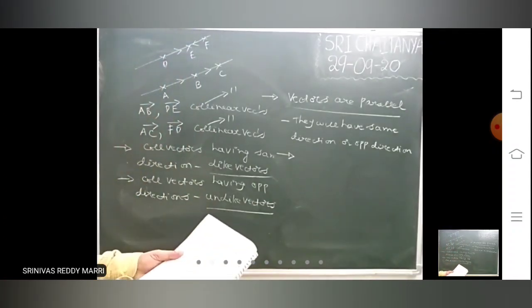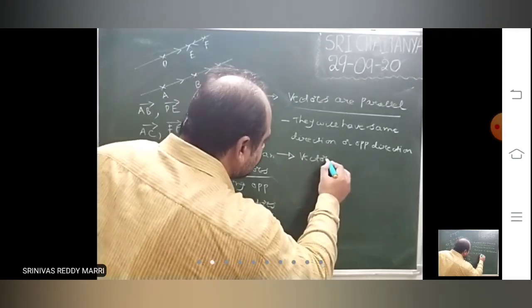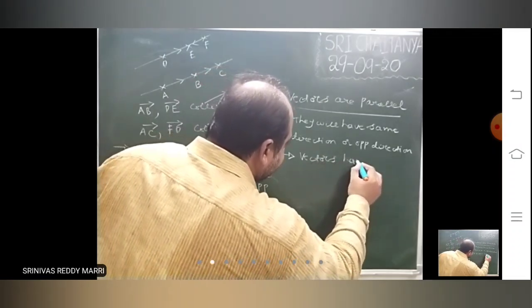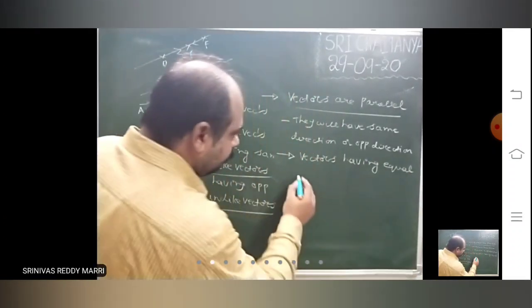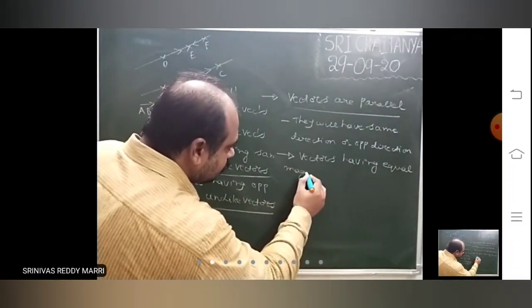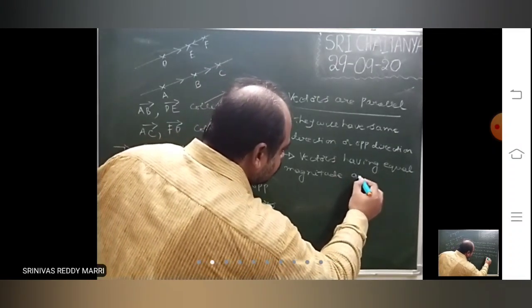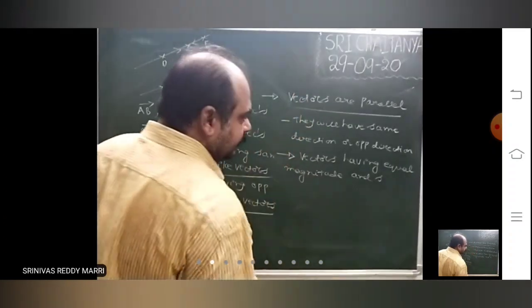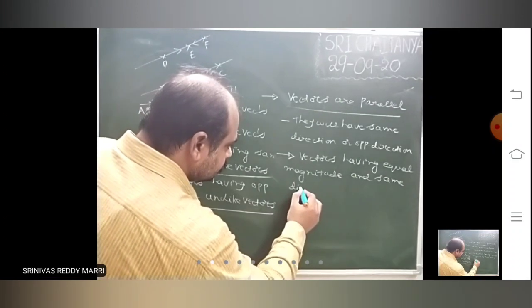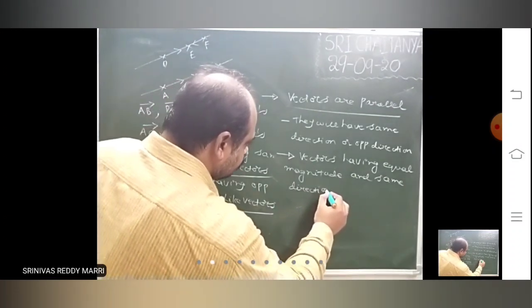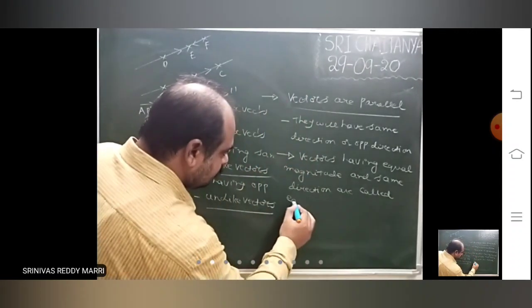Next, look at this. Vectors having equal magnitude and the same direction are called equal vectors.